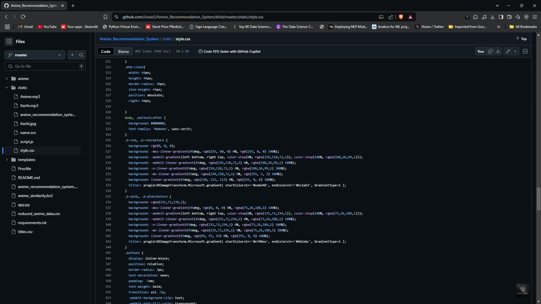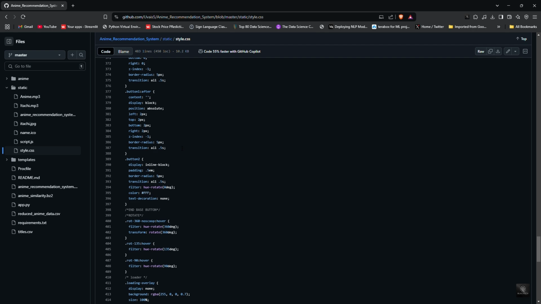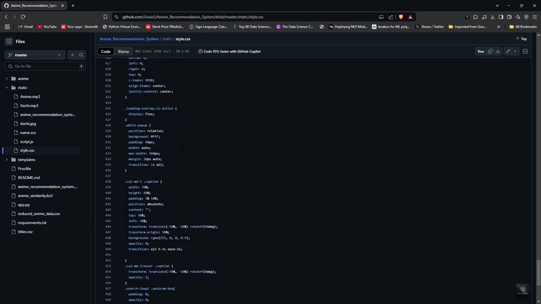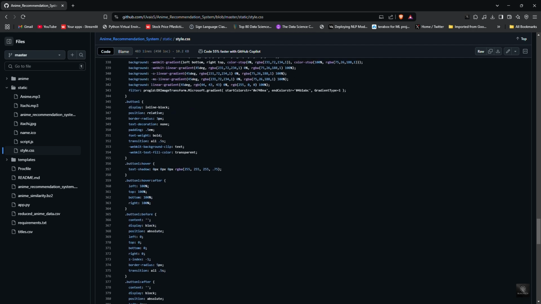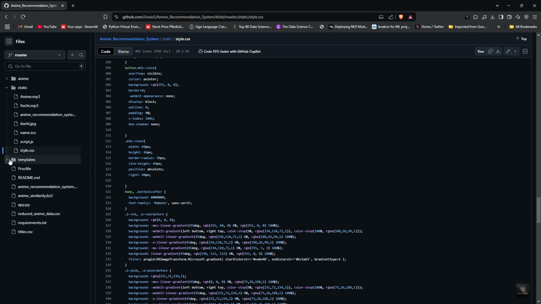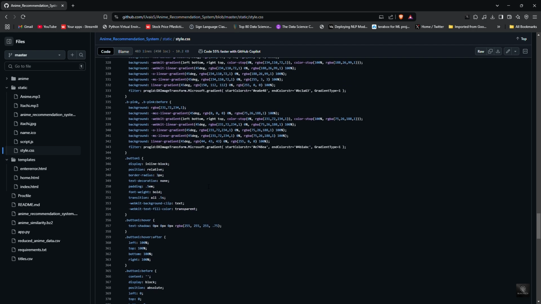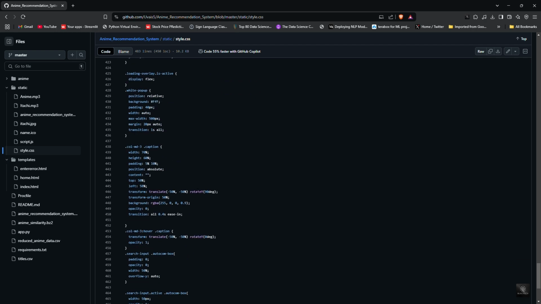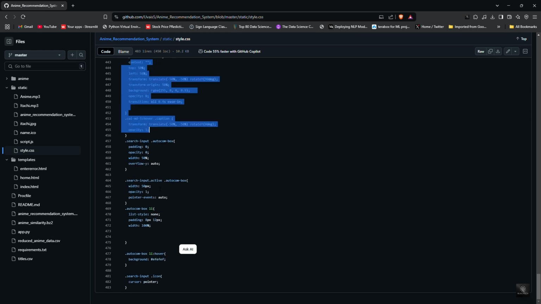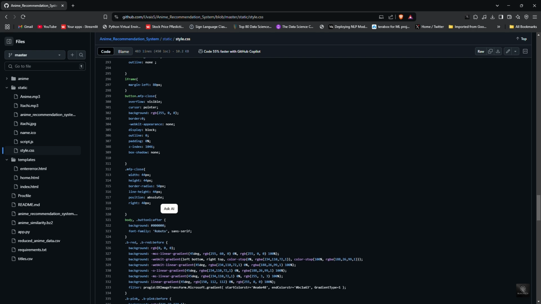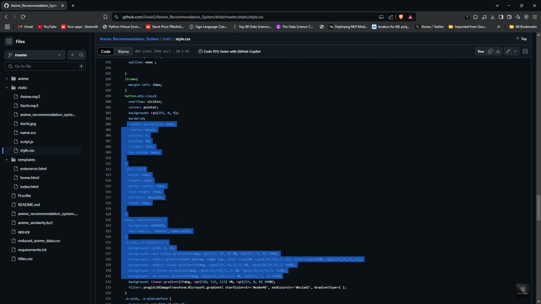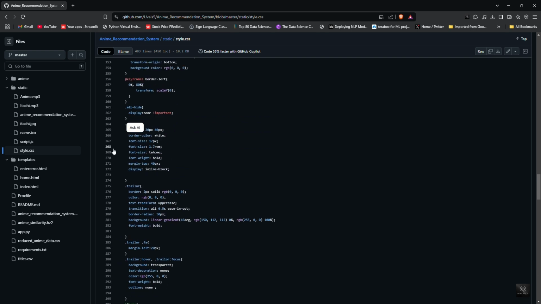What does style.css do? Styles the homepage, home.html, making the search bar and buttons look attractive. Formats the results page, index.html, ensuring anime details and recommendations are well organized. Designs the error page, error.html, displaying friendly messages when an anime is not found. Applies background images, ensuring the website looks engaging. Without CSS, the web app would look plain and unstructured. By linking style.css in our HTML files, we ensure a smooth and modern design.